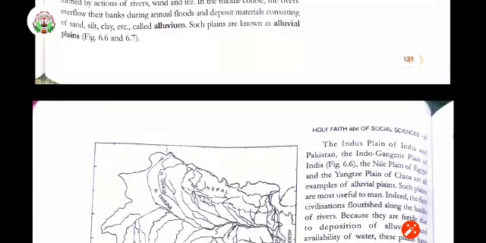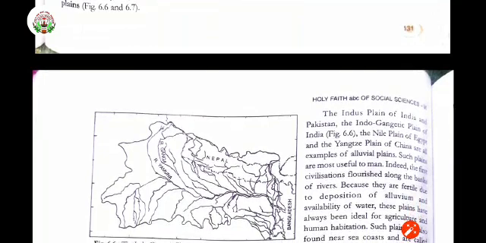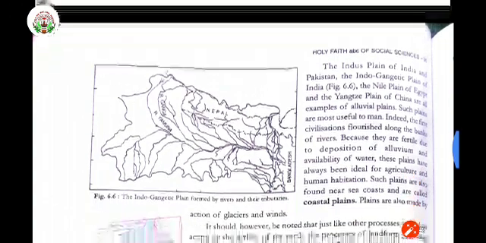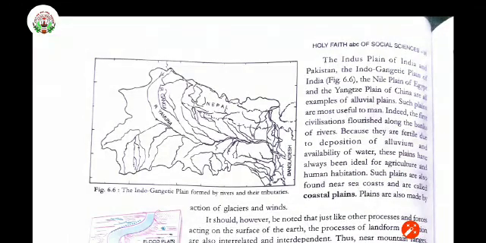Now, the Indus plain of India and Pakistan, the Indo-Gangetic plain of India, the Nile plain of Egypt and the Yangtze plain of China are examples of alluvial plains. These are all known as alluvial plains.